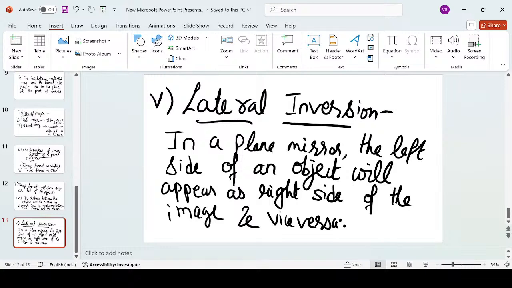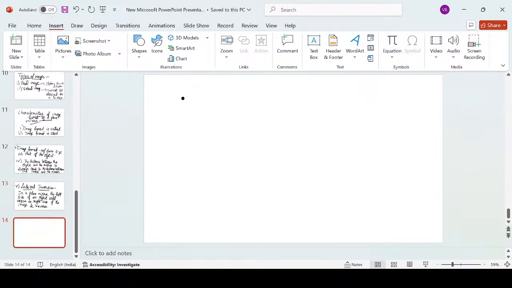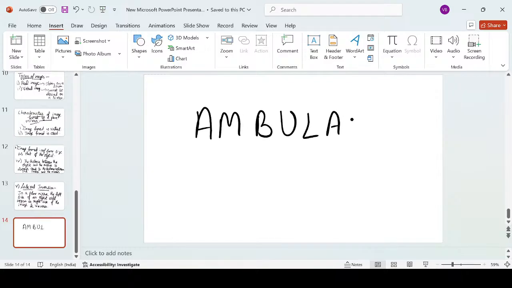The most important application of this property is that the word ambulance, just see, ambulance. Okay, this word ambulance, when you see, if it is written like this, it will appear something like this.